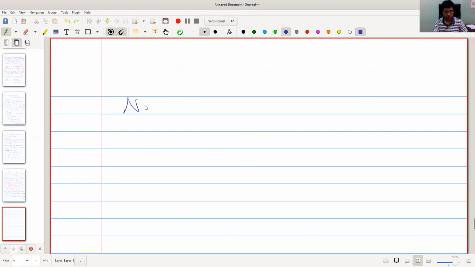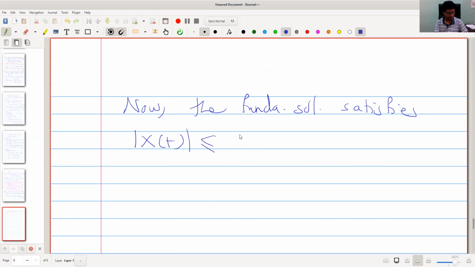Now the fundamental solution satisfies, we already have seen this bound on fundamental solution. Mod of X of t is less equal some constant into e raised to alpha t. Okay, already we have taken k. Okay, so here we take k star e raised to alpha t, t greater equal 0, for some constant k star.